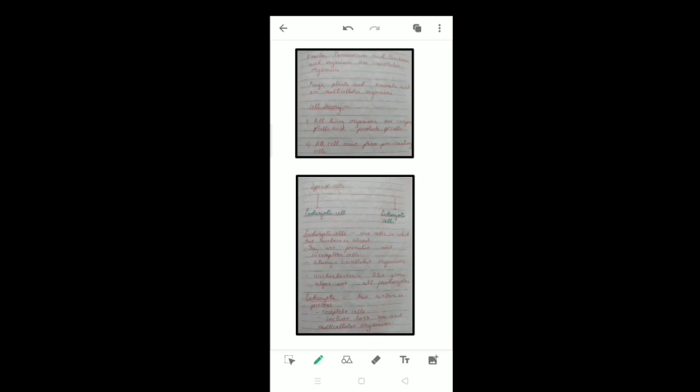Eukaryotes are made up of a nucleus. Here, a proper true nucleus is present. So due to the presence of a true nucleus, cell organelles are also present. It is termed a complete cell because cell organelles are present, like ribosomes and plastids; we have all the cell organelles here. So eukaryotic cells are termed complete cells. They include both unicellular and multicellular organisms.